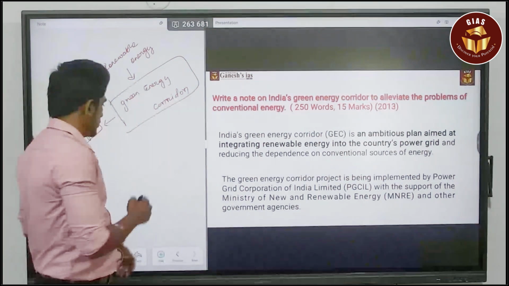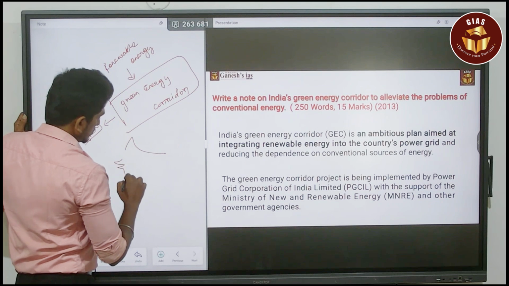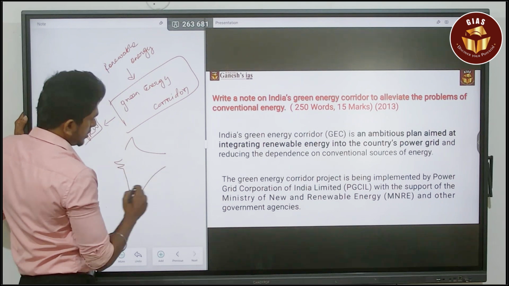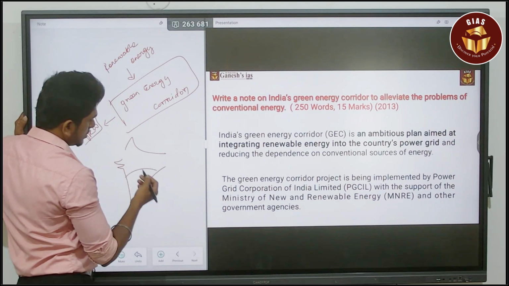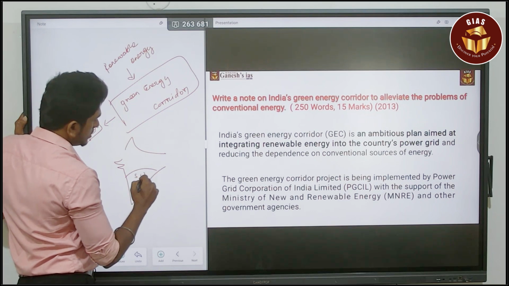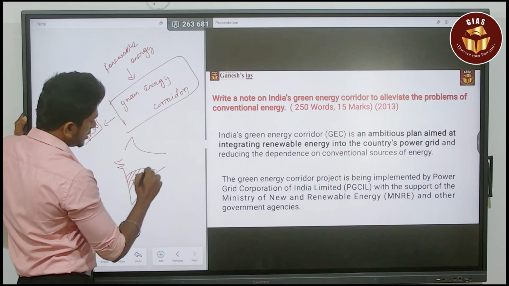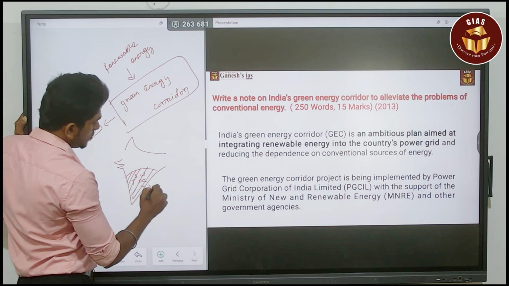For example, when it comes to India, southern India has the major advantages of solar energy, wind energy, and also tidal energy and ocean currents energy. So these are the major beneficial regions based on renewable energy.